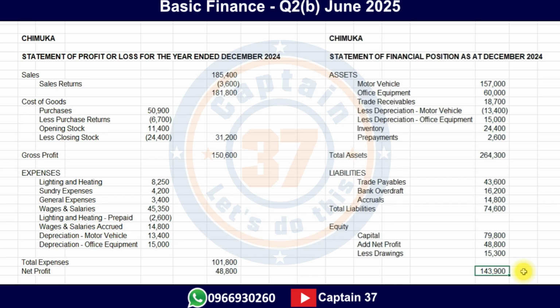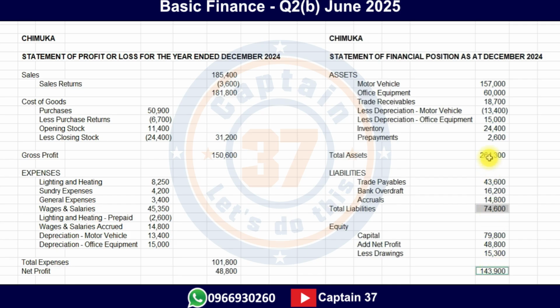The accounting equation is that assets is equal to capital plus liability, meaning when we add this one and this one, it should give us this. If when we add this and this, it does not give us this, then there is something wrong. So when we get this value here for total liabilities and we add it to this particular value, what does it give us? Okay, when we add this to this, does it give us this?